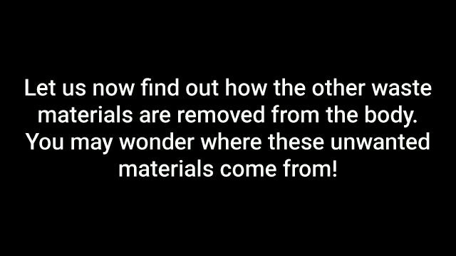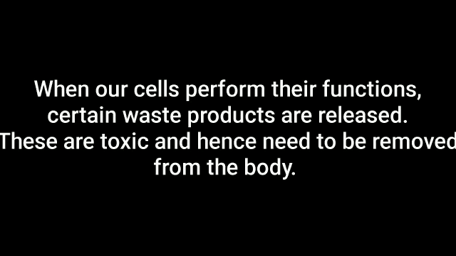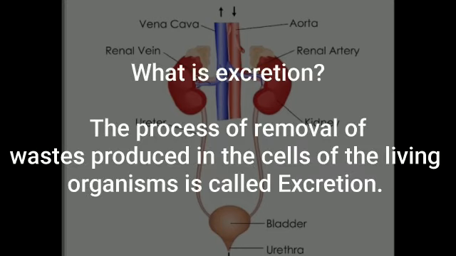You may wonder where these unwanted materials come from. So the answer is, when our cells perform their function, certain waste products are released. These are toxic and hence need to be removed from the body. So let us try to understand what is excretion. The process of removal of waste produced in the cells of the living organisms is called excretion.